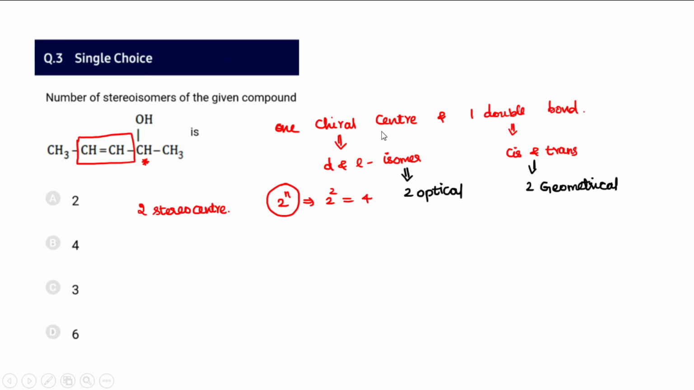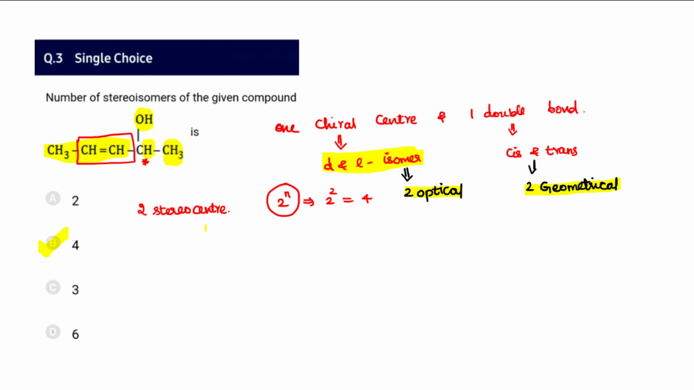And the number of stereoisomers for the given compound: it has one chiral carbon attached to 4 different groups, 1, 2, 3, and this entire group is called the another group. So one group is OH, the second group is hydrogen, the third group is CH3, the fourth group is CH=CH-CH3. So it has one chiral carbon, and therefore it exhibits optical isomerism, DL isomerism. So 2 optical isomers, one dextrorotatory and the other levorotatory, and it also has cis-trans isomerism because of the double bond, so it also exhibits 2 geometrical isomers. 2 geometrical and 2 optical, altogether 4 is the answer.